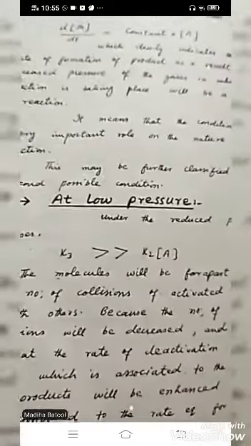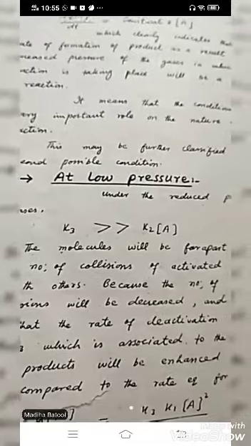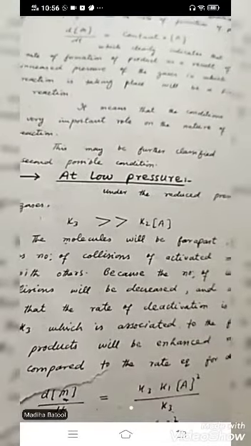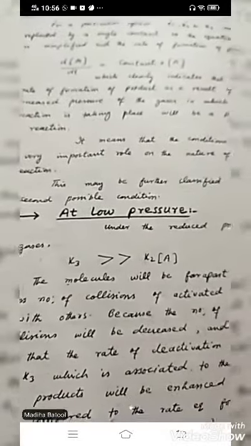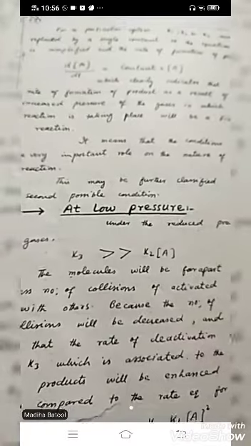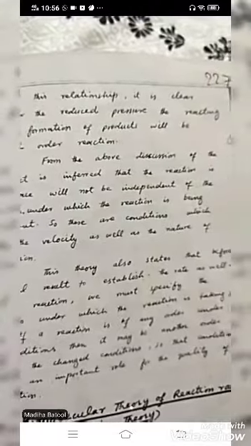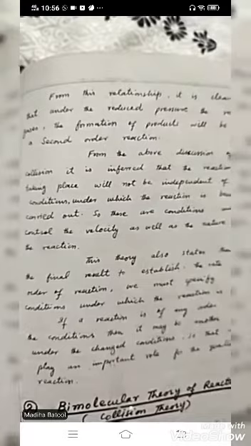And what is the difference between high pressure and low pressure? At high pressure, the number of molecules is greater, and at low pressure, the number of molecules is low. So at higher pressure, the reaction is first order, and at low pressure, the reaction is second order. That's the difference. This relationship totally indicates that under reduced pressure, for the reacting gases, the formation of product will be of second order.